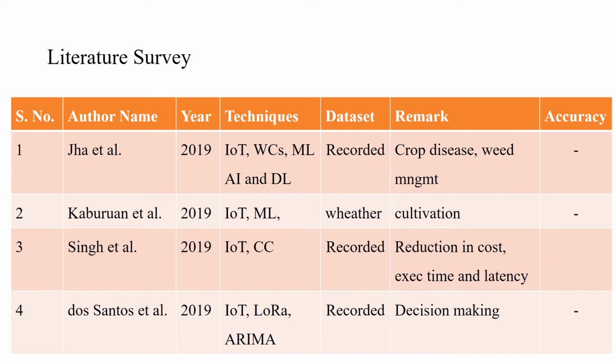I have gone through various research papers, mainly based on IoT, machine learning, and agriculture. All of them have done some work in the field of agriculture, like crop disease, weed management, cultivation, irrigation. Some are done in reduction in cost. Some are done in reducing the execution time and latency.